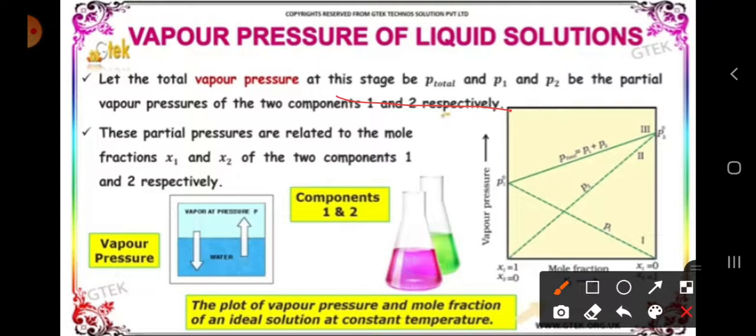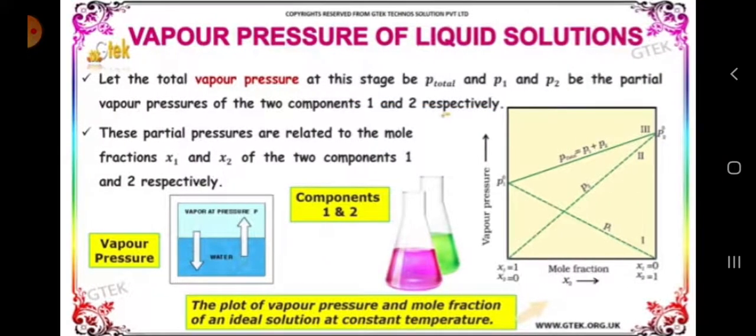We are taking two components now, two different components which make up a liquid solution. Okay, one is the vapor pressure of water that we are taking here. Then the pressure will be P equals P1 plus P2, which obeys Dalton's law. Okay, so these partial pressures are related to mole fractions.